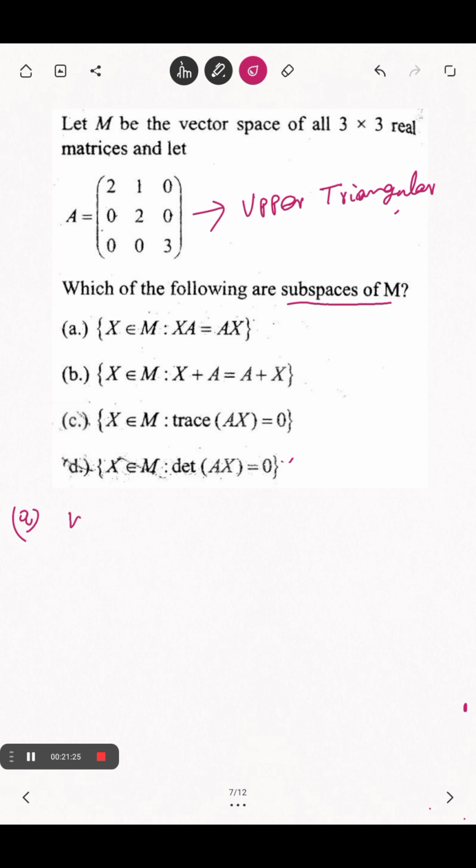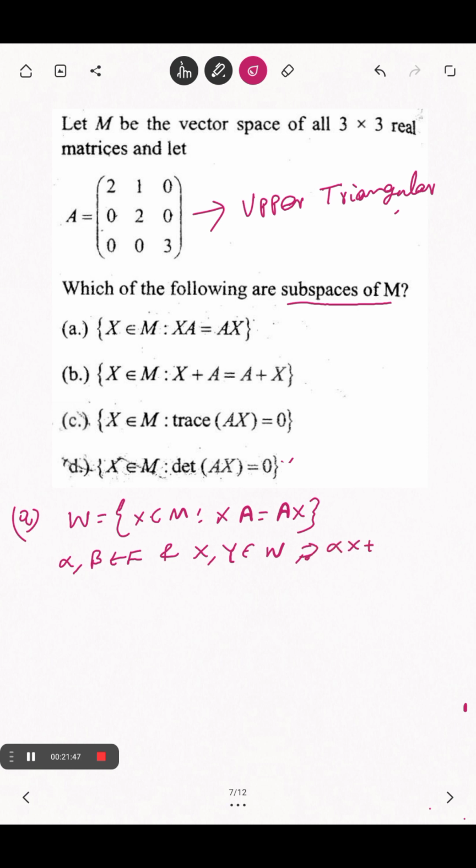What should we do? Assume W equals the set of X in M such that XA equals AX. We have to check, for alpha, beta in F and X, Y in W, whether alpha X plus beta Y is in W or not. Let's check. Since X and Y are in W, AX equals XA and AY equals YA.